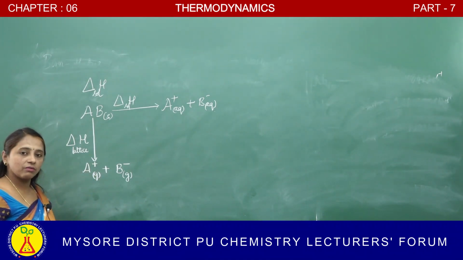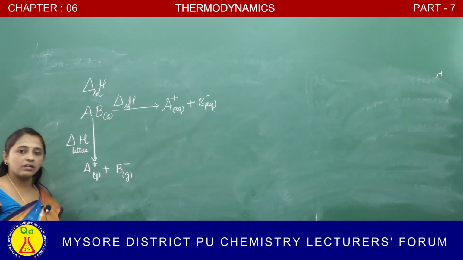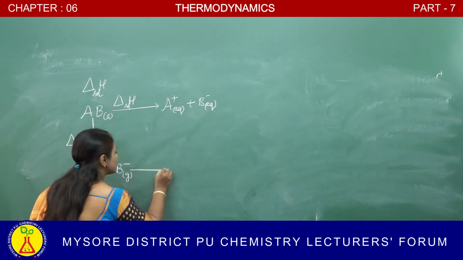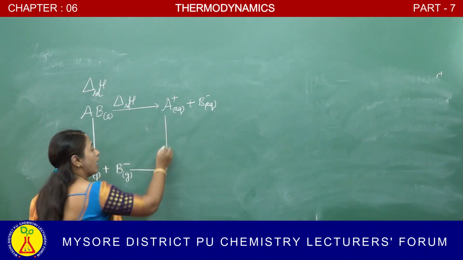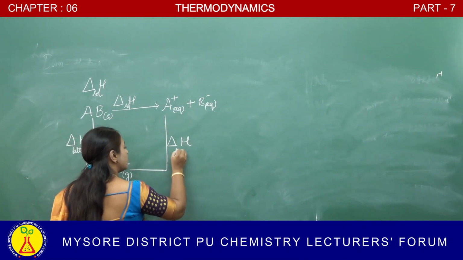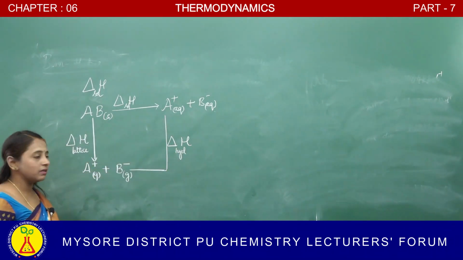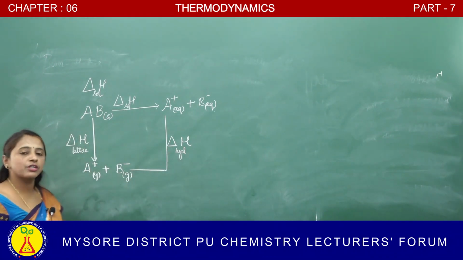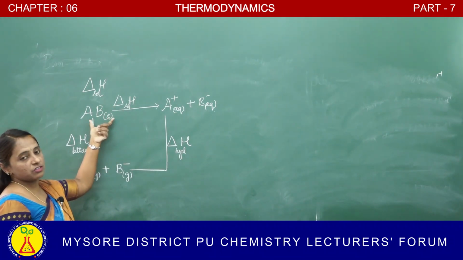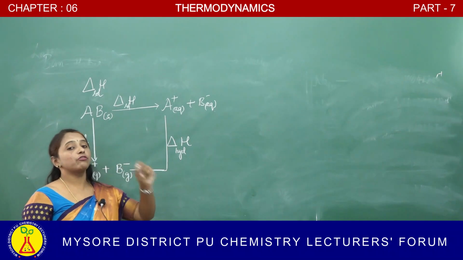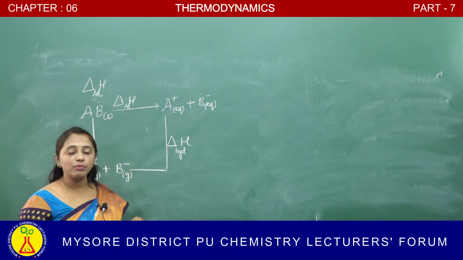ಈಗ ತಾನೇ ಡಿಸ್ಕಸ್ ಮಾಡಿದ್ವಿ ನಾವು ಅದನ್ನು. 1 mole of ionic compound ಸಪ್ರೇಟ್ ಆಗಿ ಗೇಷಿಯಸ್ ಅಯಾನ್ಸ್ ಆಗಿ ಕನ್ವರ್ಟ್ ಆಗಿದೆ. ನೆಕ್ಸ್ಟ್ ಏನಾಗುತ್ತೆ? It gets converted into aqueous ions, and that is called the enthalpy of hydration. Gaseous form ಇದ್ದು aqueous form ಬರುತ್ತೆ, ಅದನ್ನು ನಾವು enthalpy of hydration ಅಂತ ಕರಿತೀವಿ. Enthalpy of solution ಅಂದ್ರೇನು? When 1 mole of the substance dissolves completely in a specified amount of the solvent, the change in enthalpy during that process is called the enthalpy of solution.